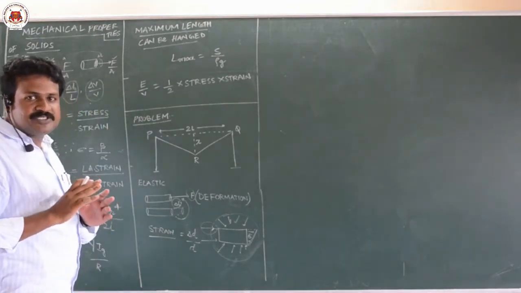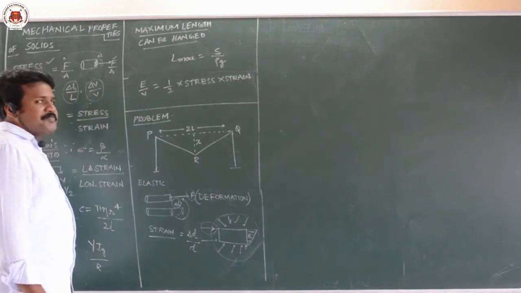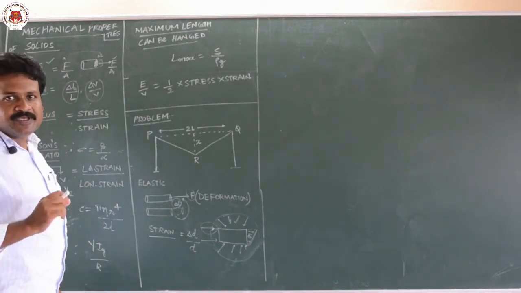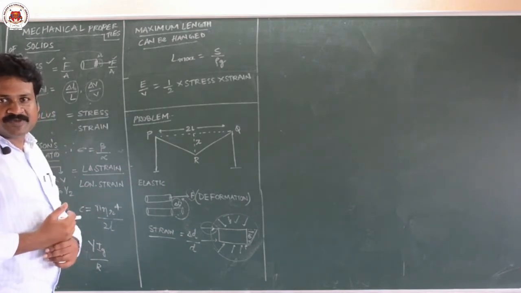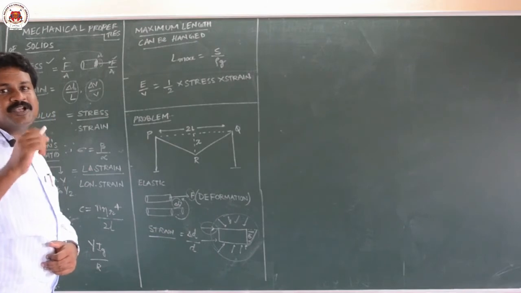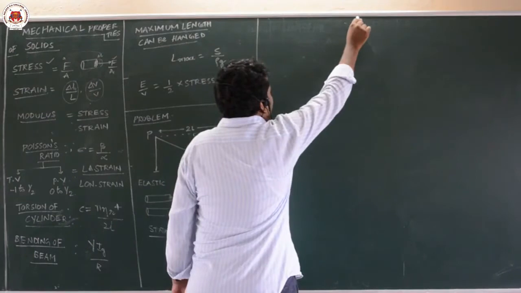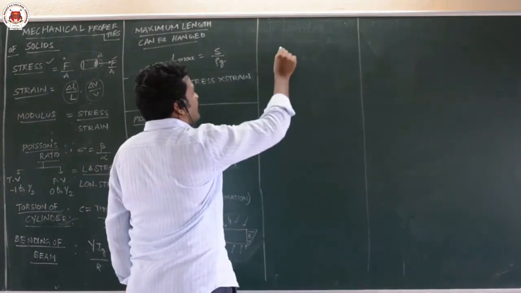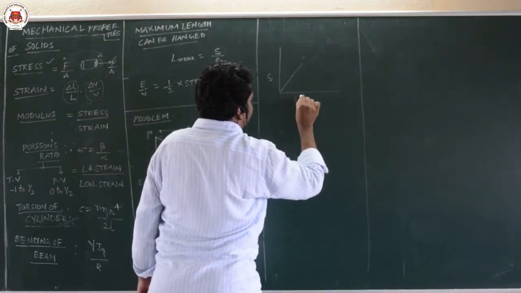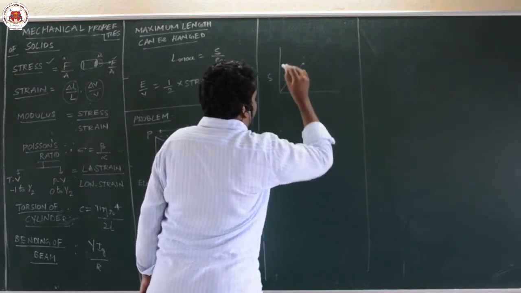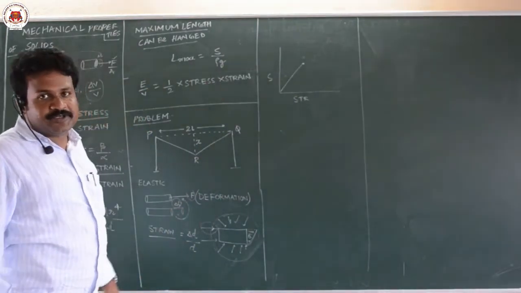So these stress and strain are directly related. You already know what Hooke's law says. According to Hooke's law, stress is directly proportional to strain within elastic limit, but actually it is within the proportionality limit. If you see the behavior of a wire under increasing load, which is a theory question, you will get a straight line: stress is proportional to strain until the proportionality limit.